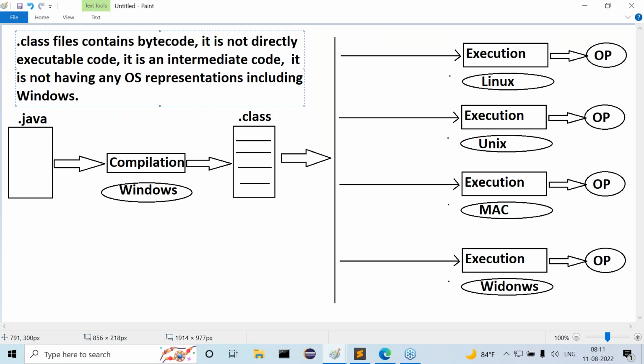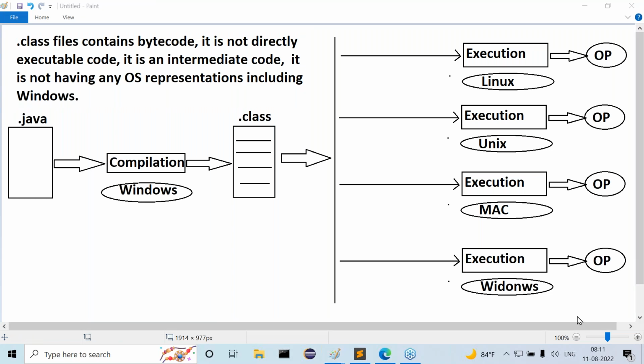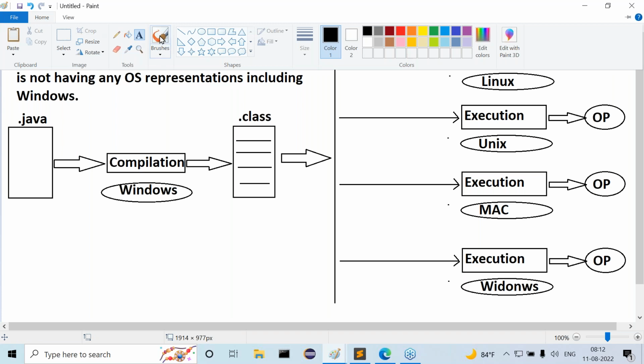Okay, now .class files are generated. Then what is the nature of the .class file, guys? Now tell me, what exactly is the nature of the .class file? .class files contain which code, guys? What is the code which exists inside the .class file?